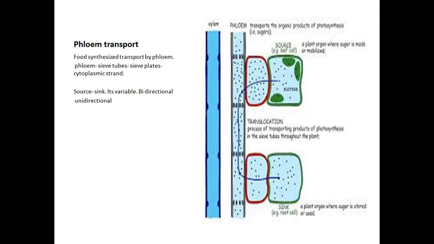It may vary. Suppose from the leaves the food is produced and stored in the sink. The sink may be a root or stem. Sugar cane is a stem, and tapioca is considered a root.